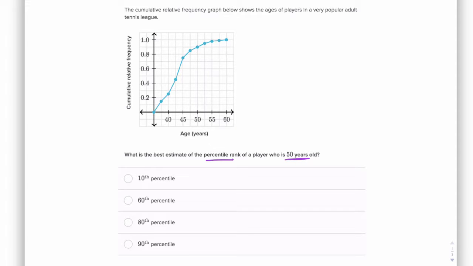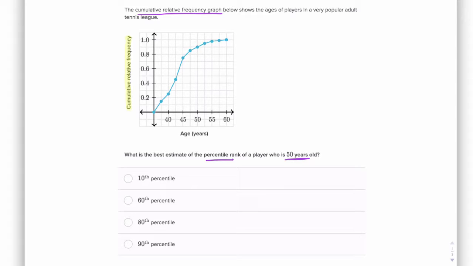And these graphs, called cumulative relative frequency graphs, show us what percent of data is at or below a given point in the data set. And that's pretty useful because that is the same thing as a percentile. So this axis right here, cumulative relative frequency, it's kind of hard to say, gives us the percentile rank of data points in this set.